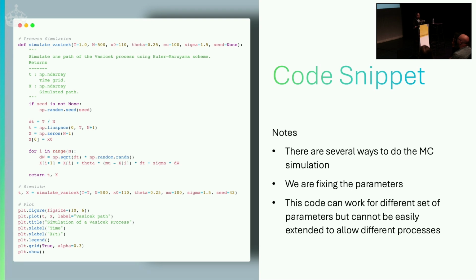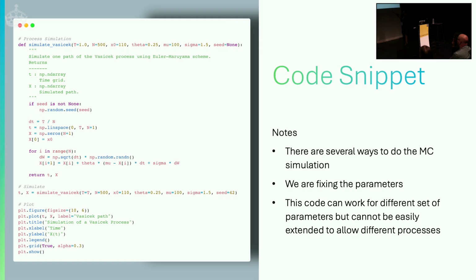First snippet is this one. So here you see two parts of the snippet. First, the simulation part, at the top, and we're using NumPy. And here, at the bottom, the visualization part using Matplotlib. Here I want to stress that for the first function, simulate Vasicek process, there are many ways to do it, and that's not the point. We can change the methodology, but the important thing is that we get one path of the process. The second bit is just here in simulate, we set up the parameters.